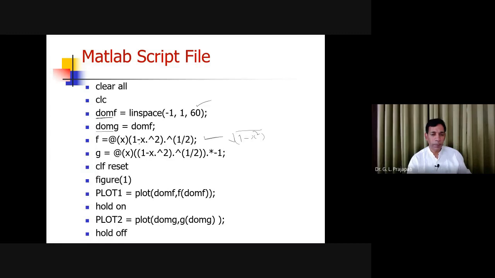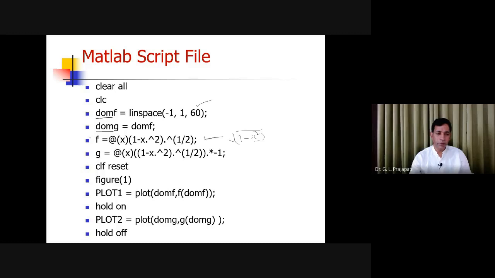So that's why, in 1 minus x square, you must put the dot here. So x dot exponent 2, 1 minus x dot exponent 2. So 1 minus x square. Now you have to take the square root, which means you are going to raise to the power 1 by 2. Again, since this is a vector, element by element operation will be there. So dot exponent 1 by 2. So you are going to compute the square root of 1 minus x square.